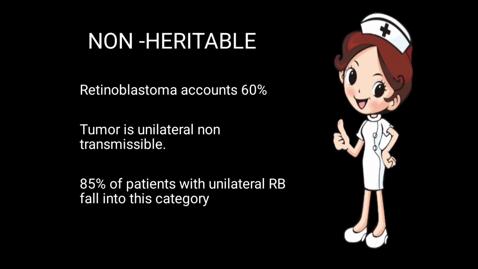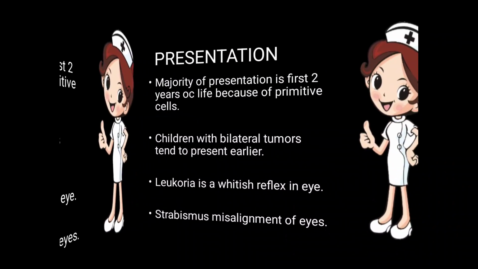Let's move to the next, which is non-heritable. Retinoblastoma accounts for 60% of cases which is non-heritable. Tumor is unilateral, means it is present only in one eye and non-transmissible. 80% of the patients with unilateral RB fall into this category. Okay, so if it is heritable then it affects both eyes. If it is non-heritable then it affects a single eye.